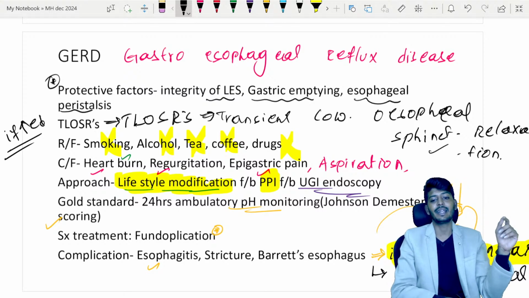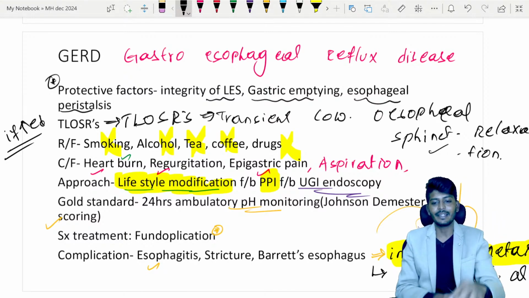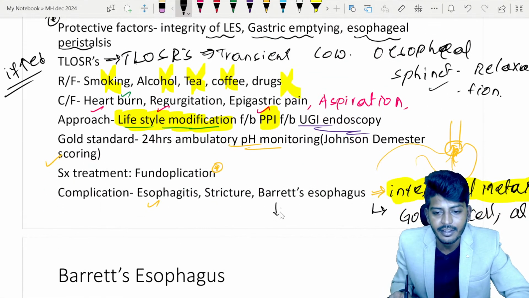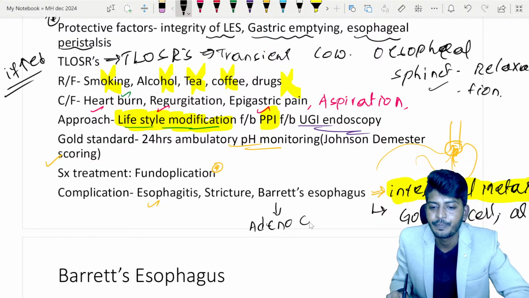And the complications, my dear students, are esophagitis, stricture and Barrett's esophagus. Barrett's esophagus is a metaplasia. If there is a metaplasia in the Barrett's esophagus, which type of cancer will be seen? The most common cancer in Barrett's esophagus is adenocarcinoma.